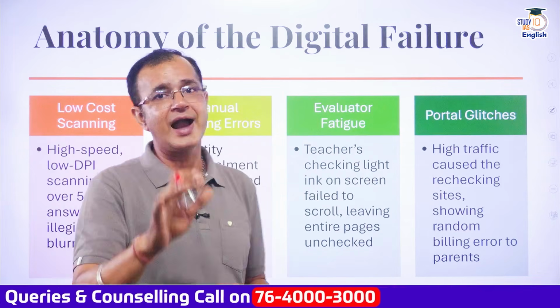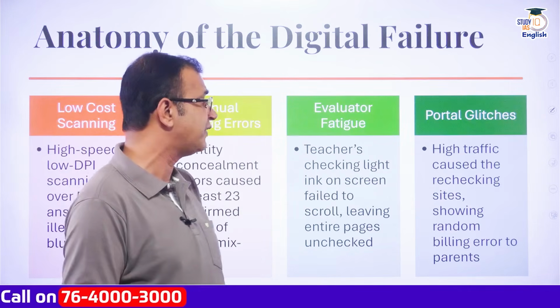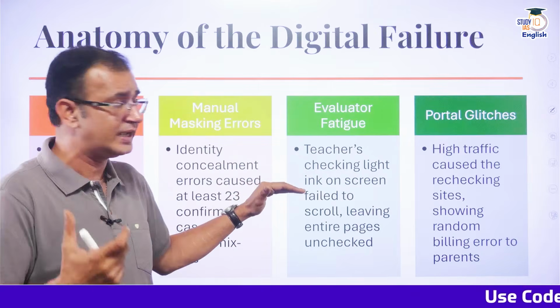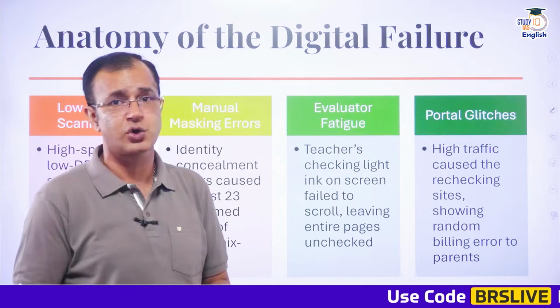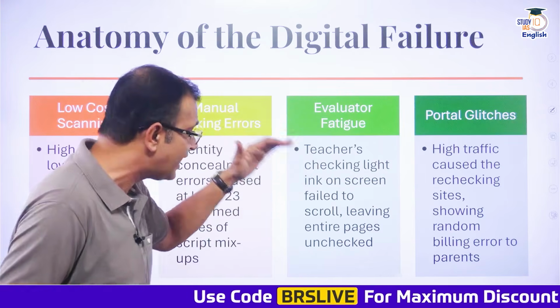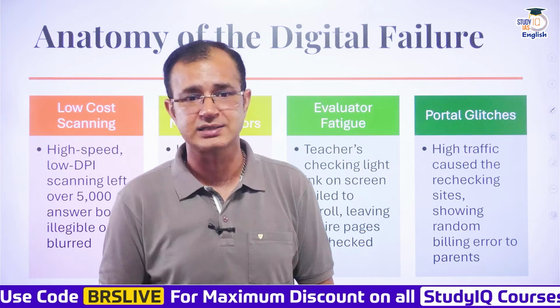Another factor was evaluator fatigue, because the teachers checking the lighting on the screen failed to scroll. And ultimately, because they failed to scroll, they left entire pages unchecked, and that has led to the failure of the on-screen marking system.